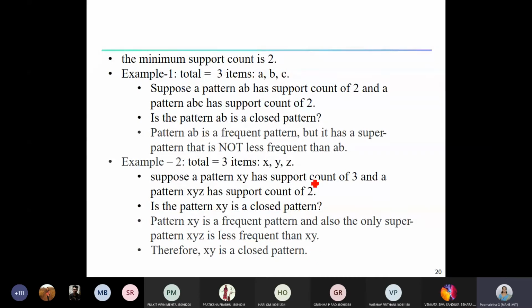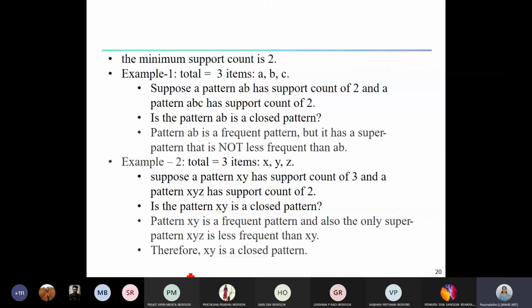XYZ has a support count of 2 and is a superset of XY, but its support count is less than the support count of XY. Hence, XY is a closed pattern. So what is a closed pattern? A pattern which is frequent and none of its super patterns have the same count as the pattern. Only then do we call it a closed pattern.